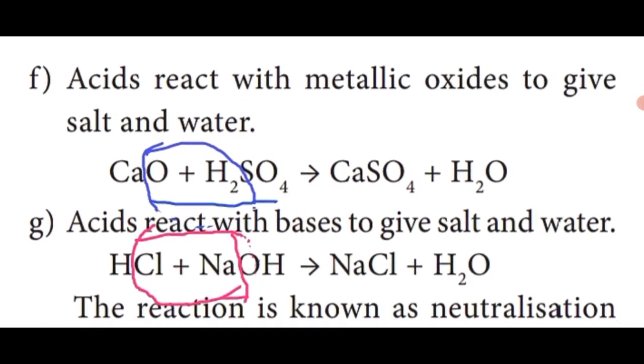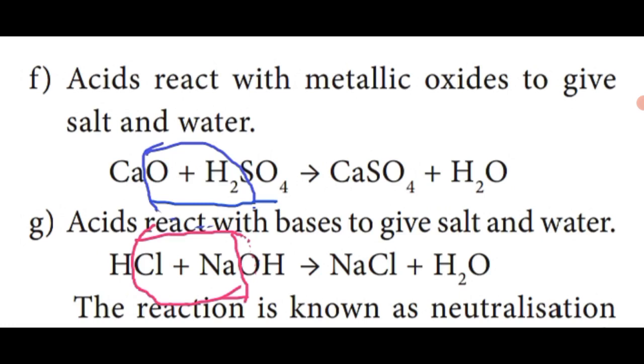This acid reacts with a metallic oxide. Which metallic oxide? Calcium oxide, formula CaO. The CaO reacts with H2SO4. The oxygen reacts with H2 to form water, and the remaining substances, Ca and SO4, combine to form CaSO4.